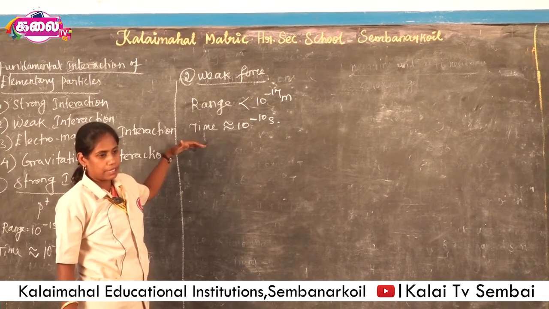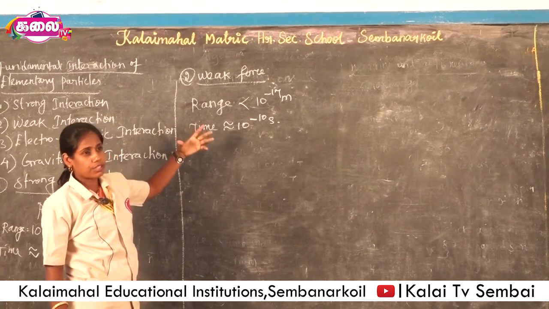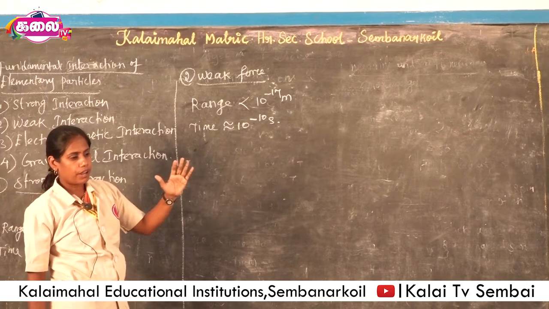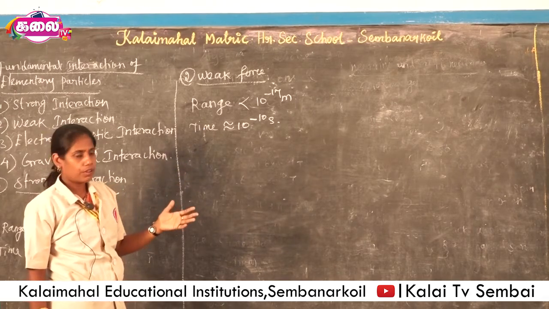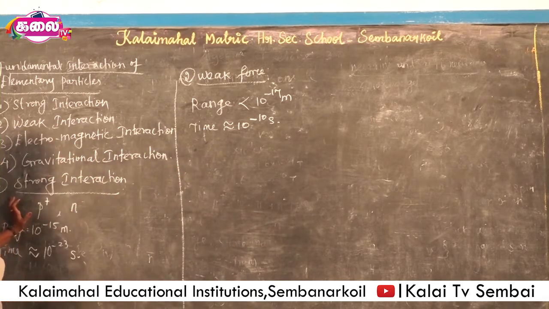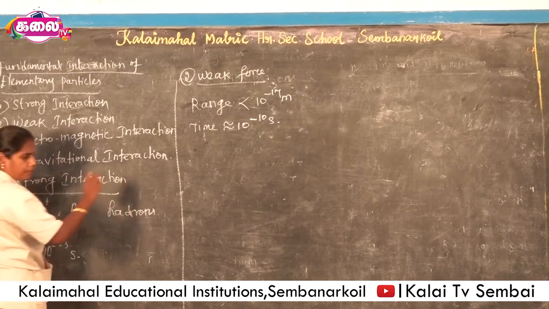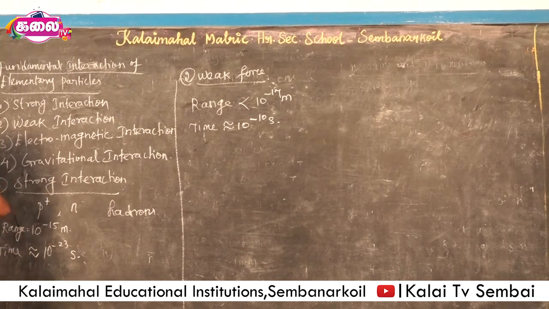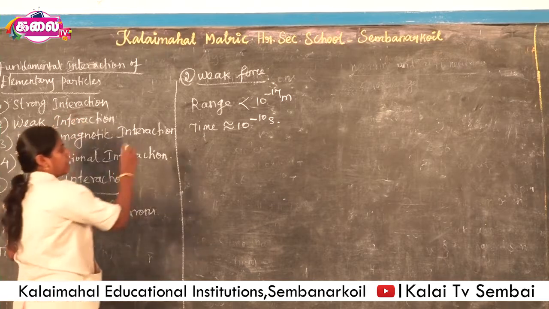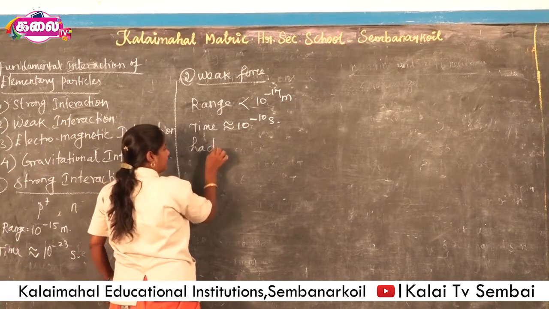This weak force acts for hadrons and leptons also. Here the strong force is applied only for hadrons. The hadrons are produced by combination of protons with baryons. The hadrons have strong internuclear forces, and the weak force is applied for hadrons and leptons.